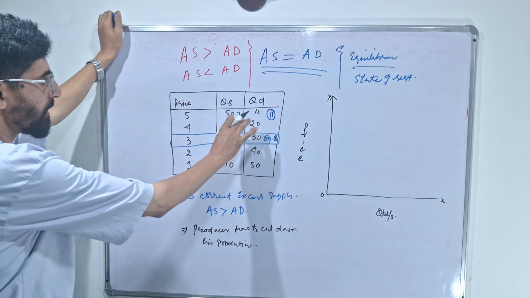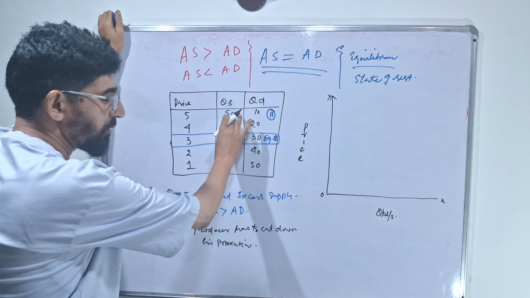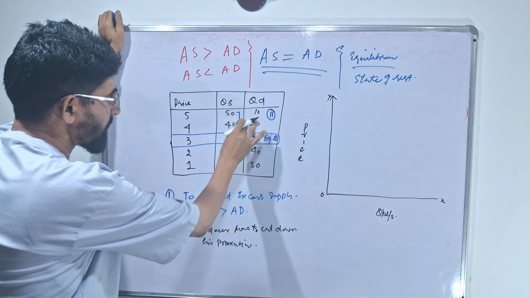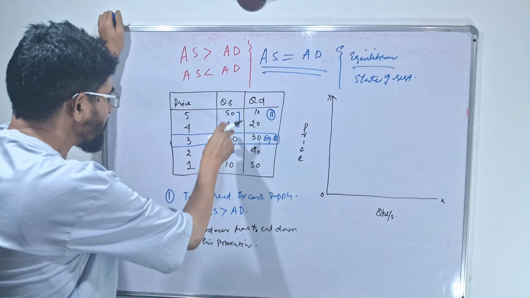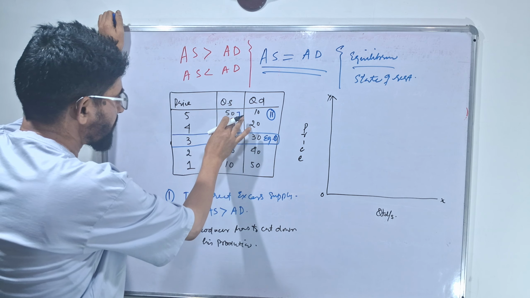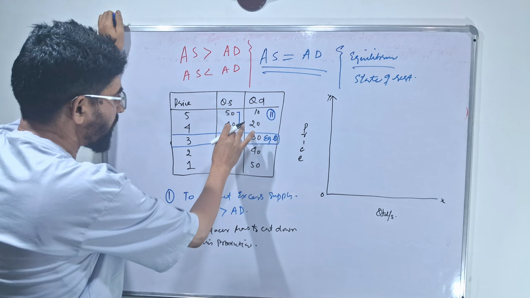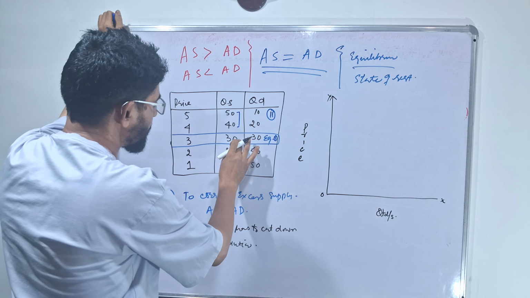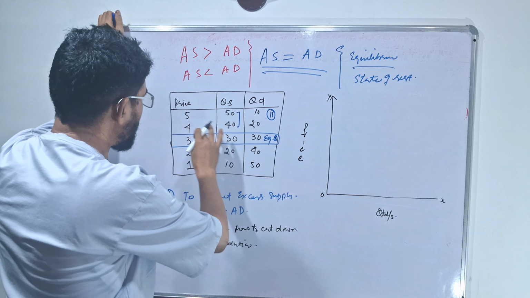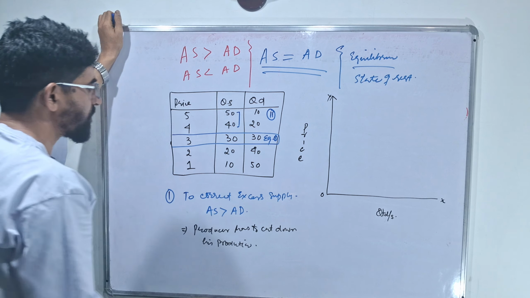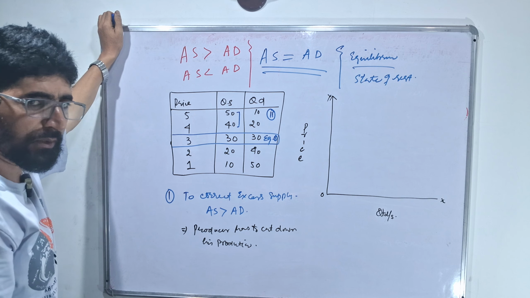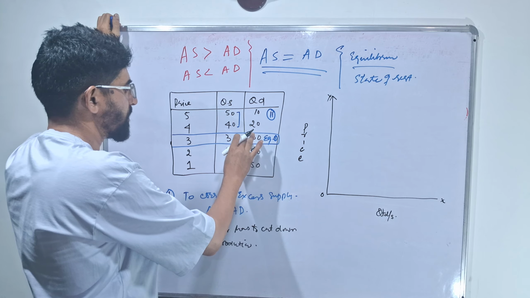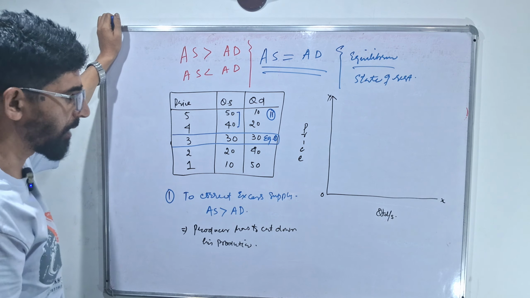Why? When he cuts down his production of goods and services, definitely quantity supply will fall from 50 to 40, as quantity demand increases 10, 20. There is a positive relationship between price and quantity supply. When price falls, quantity supply will fall. When producing goods and services falls, this will continue to happen till the equilibrium position is 30, 30. Quantity supply will fall due to fall in price, as the producer cuts down his production. This will continue until quantity supply is equal to quantity demand.